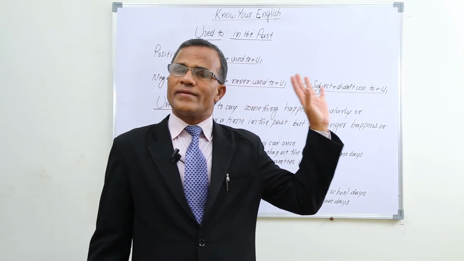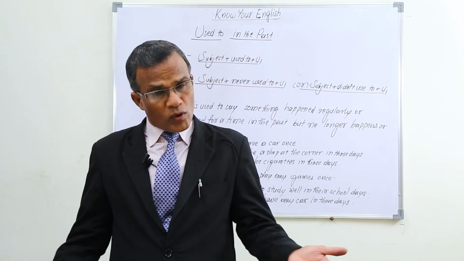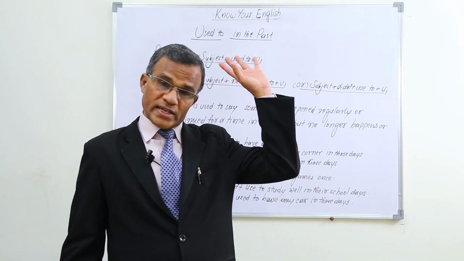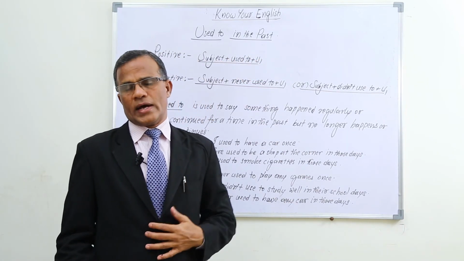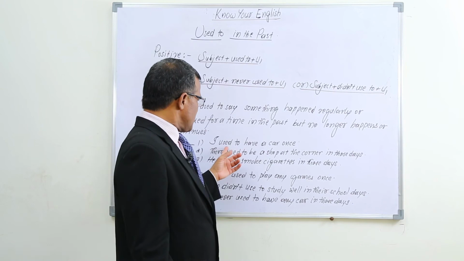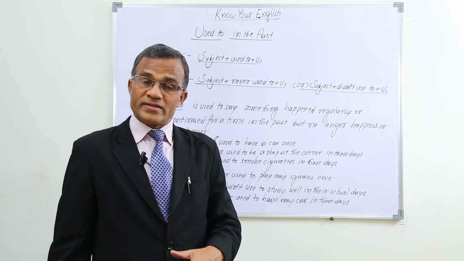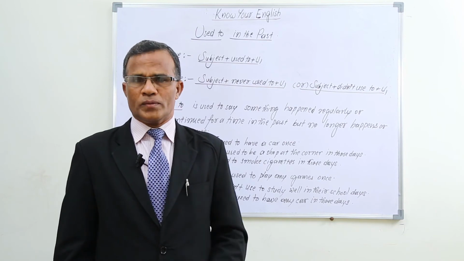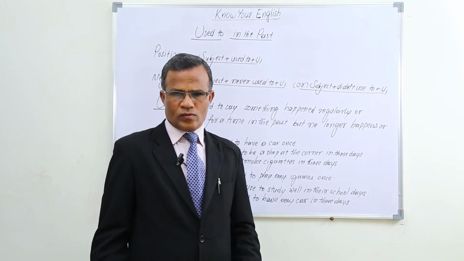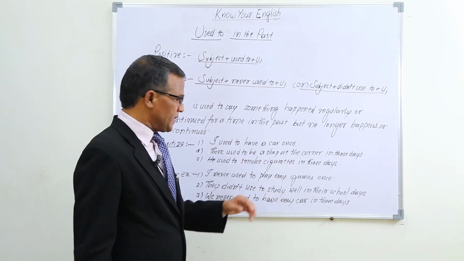Once I used to have a car means at present no car is there with me. In those days I had a car, but now there is no car. If we say I used to have a car, it means at present it doesn't continue, I don't have any car now. That is the meaning of it.